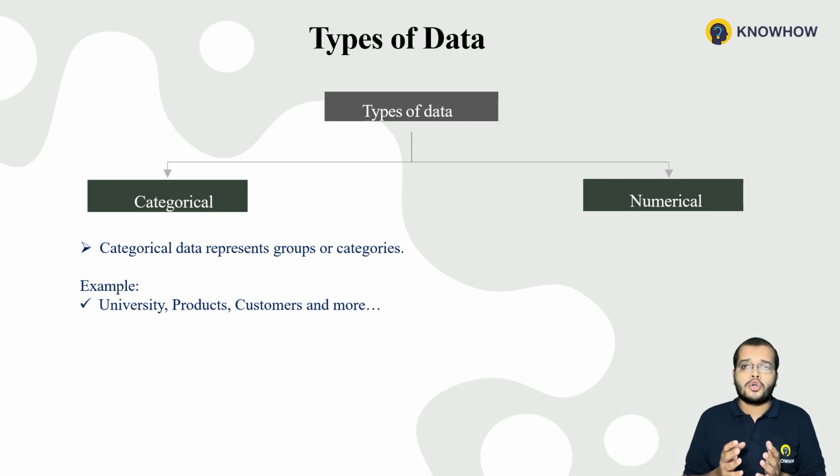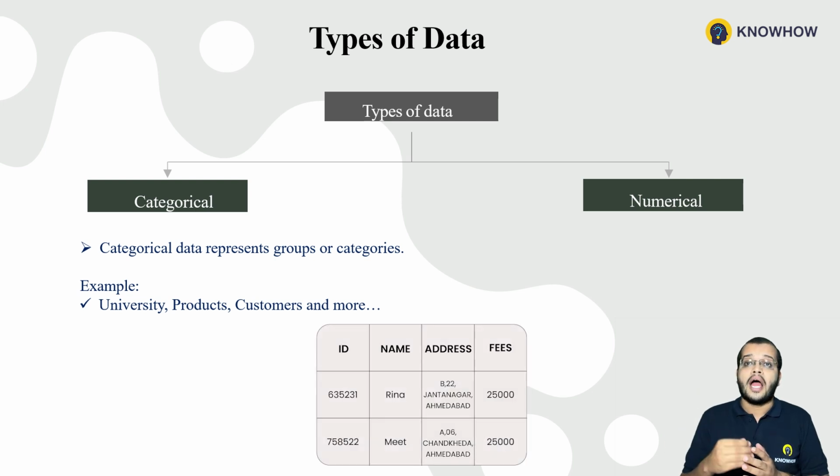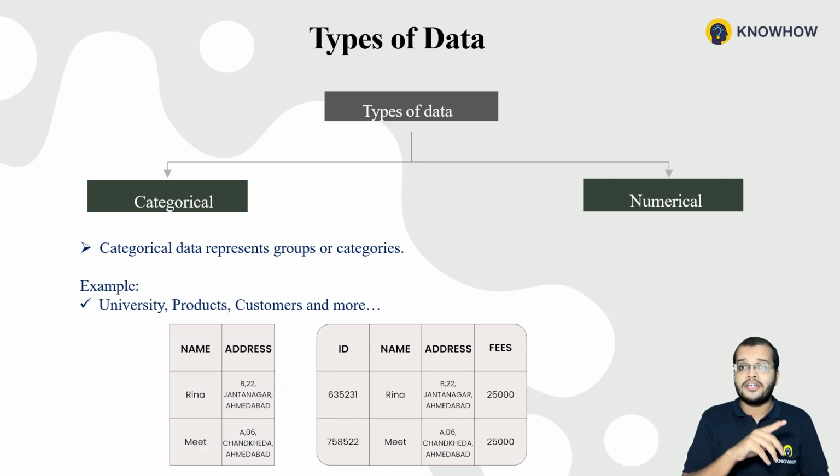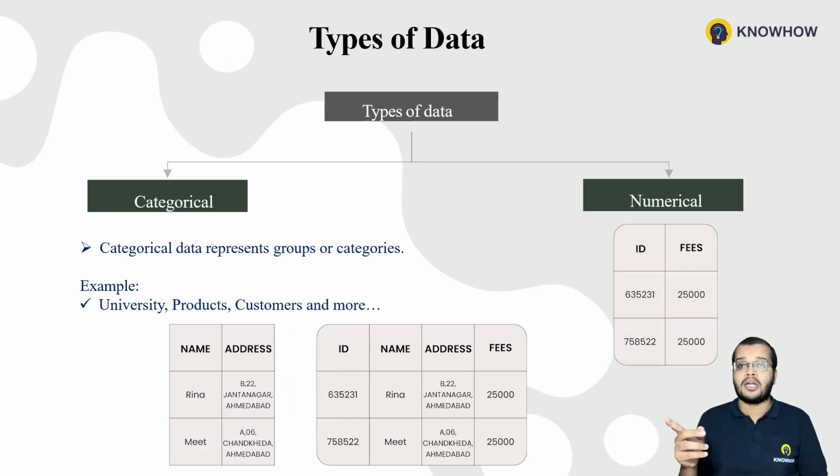If I talk from the perspective of data analysis, let us consider that we have a student database. In this student database, we have columns called student ID, student name, student address, student fees and so on. Student name and student address are characters, but student ID and student fees come under numerical because they are numbers. That's the difference between categorical and numerical.